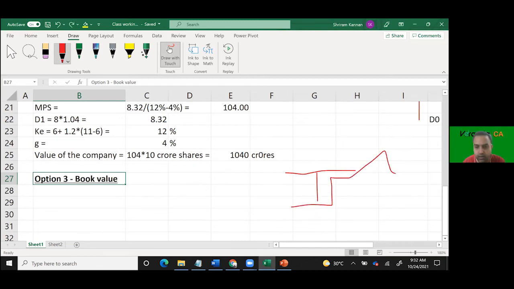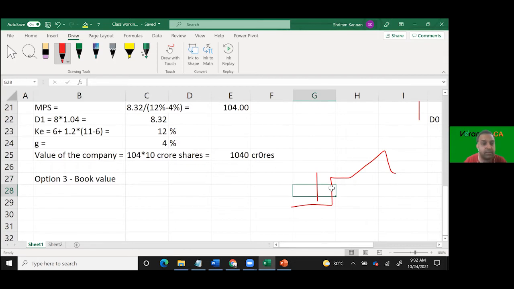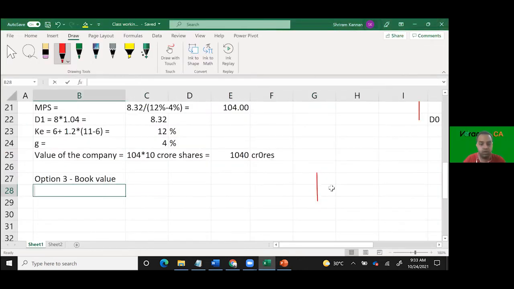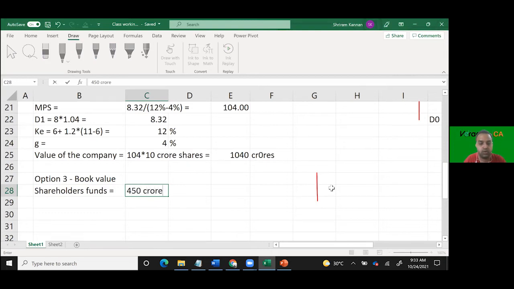Net assets refers to assets minus liabilities, right? Net assets can also be understood as shareholders' funds. Either it is total assets minus external liabilities, or it can be shareholders' funds. The shareholders' funds given are 450 crores. That is the value of the company at book value terms, 450 crores.